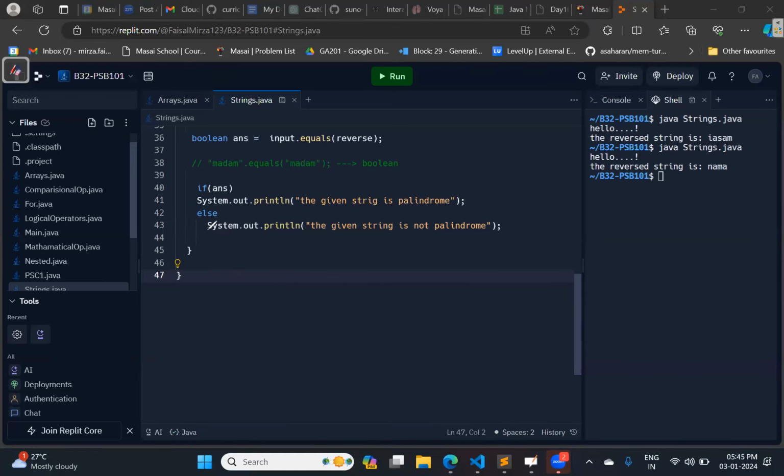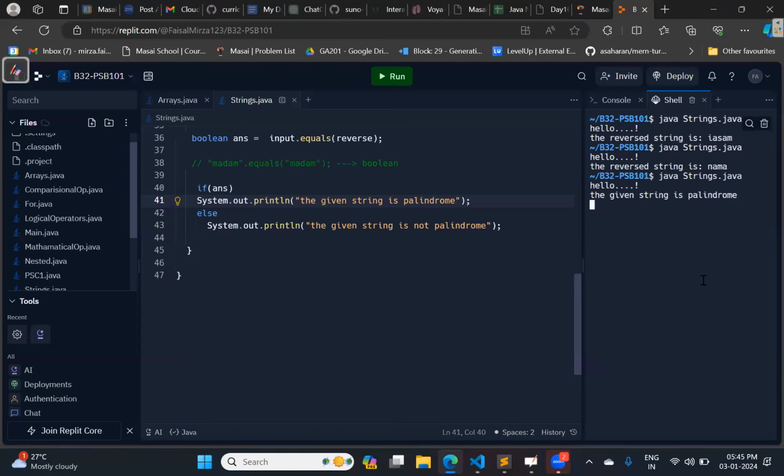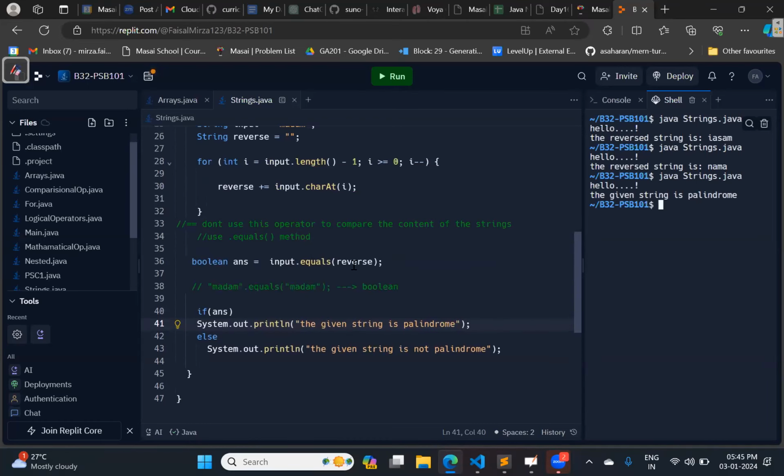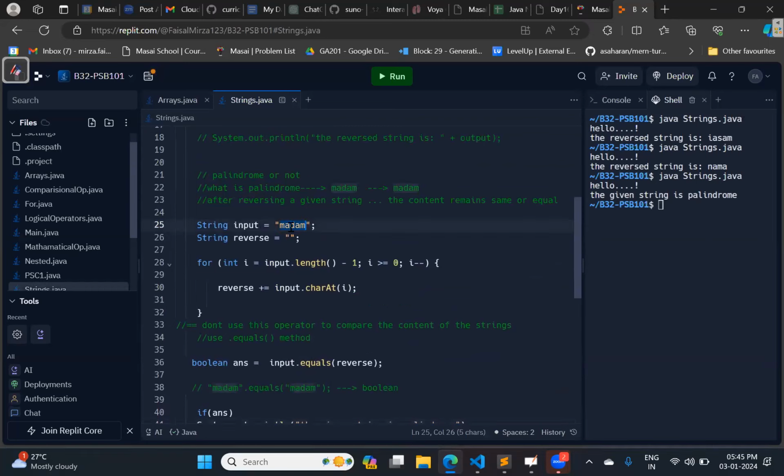Okay. So let's try to print the output. What will be the output? Can I say that the given string is palindrome? Yes or no? Let us change the input. Where is our input string? Over here.